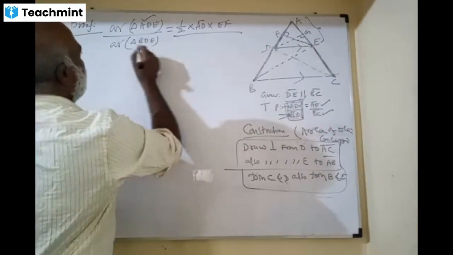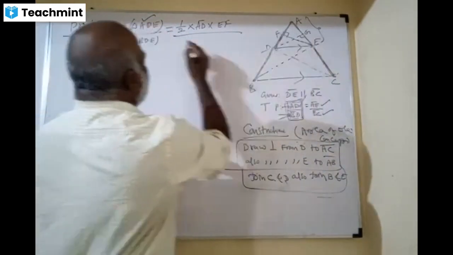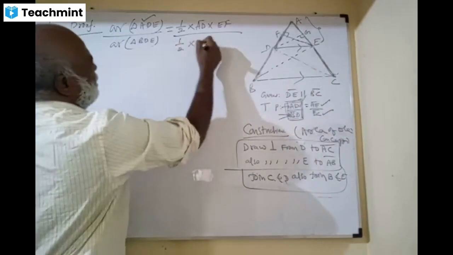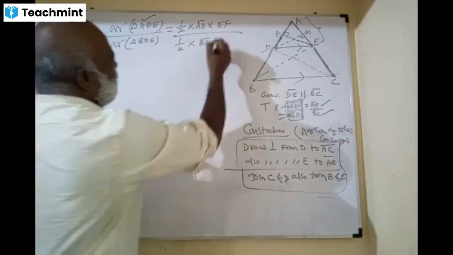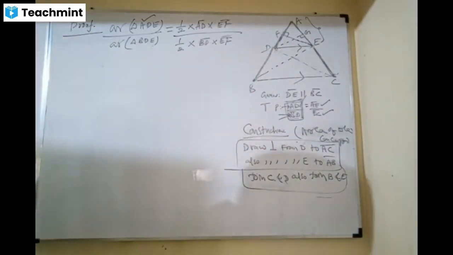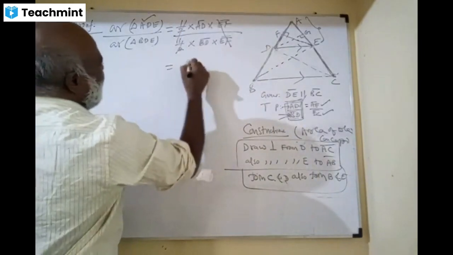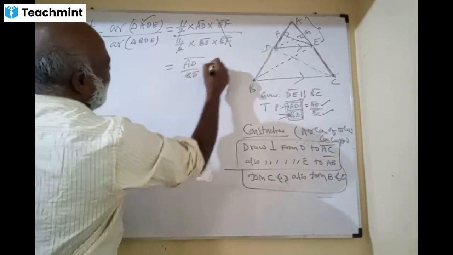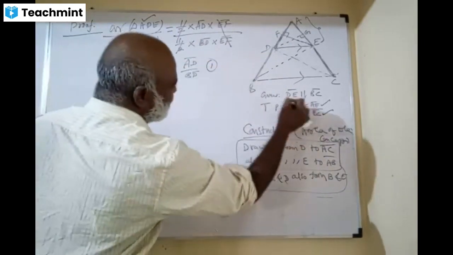Triangle BDE, tell me, what is the base for BDE? Half into DB into EF, sir. EF, brilliant. Same height. Cut it, half and EF cancel, you get AD by BD. Okay? This is number 1.